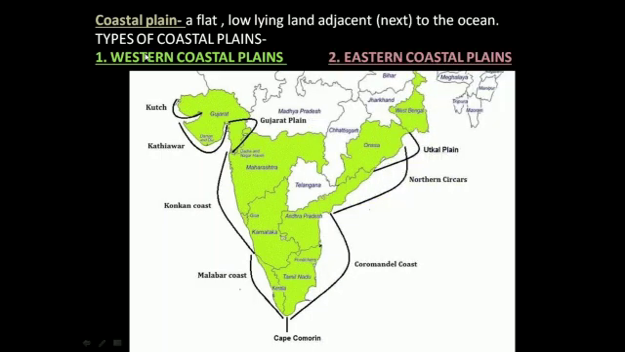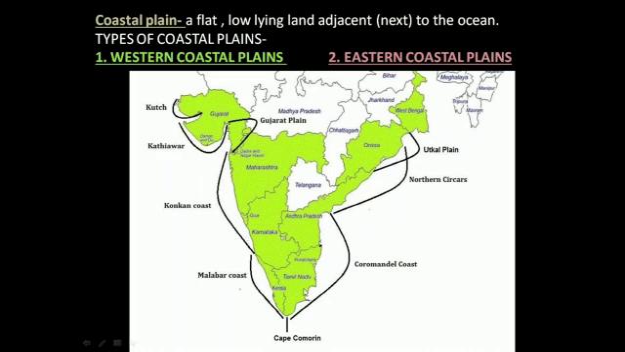First we will define what is a coastal plain. A flat, low-lying land adjacent to the ocean. Adjacent means next to the ocean. That land, that plain is known as coastal plain. There are two types of coastal plains, western coastal plains and eastern coastal plains.